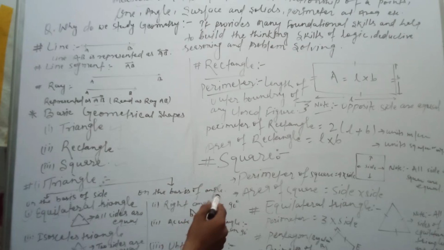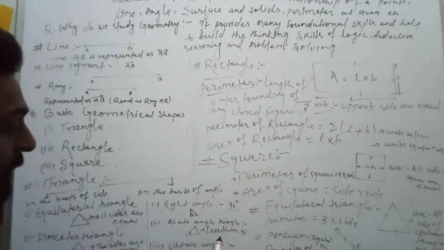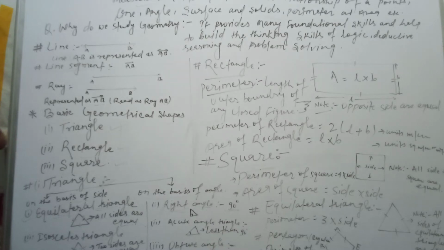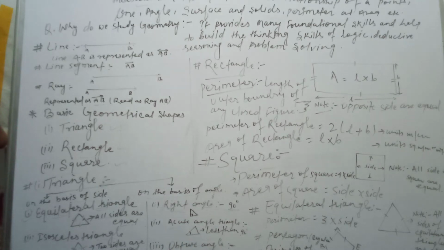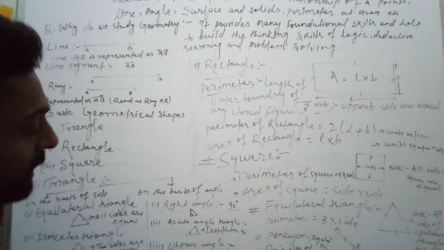On the basis of angles, a triangle is also divided into three types. A right angle triangle has one angle measuring 90 degrees. After that, an acute angle triangle is a triangle whose angles are less than 90 degrees. And an obtuse angle triangle has an angle more than 90 degrees.